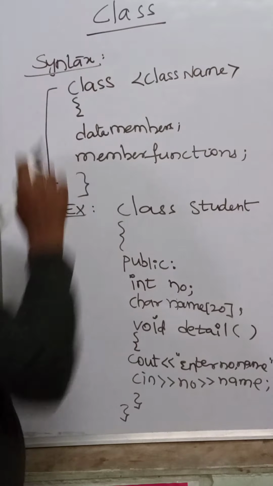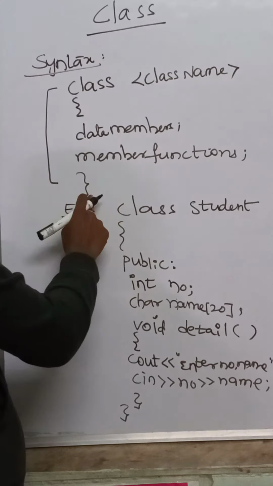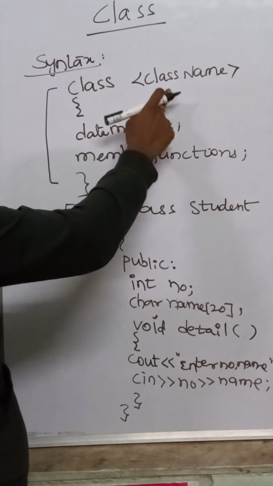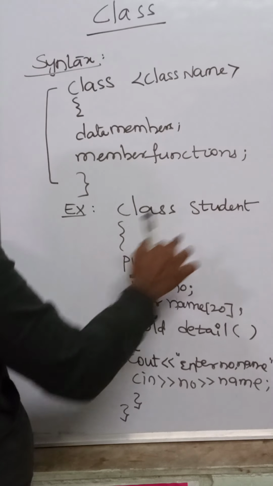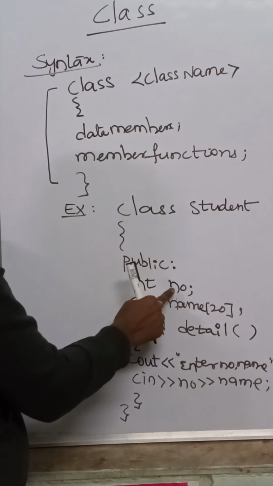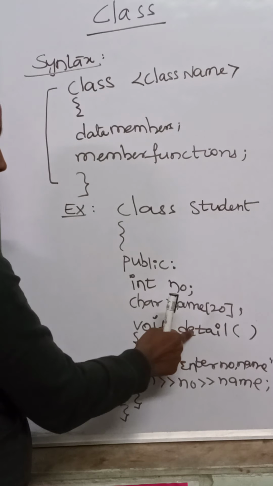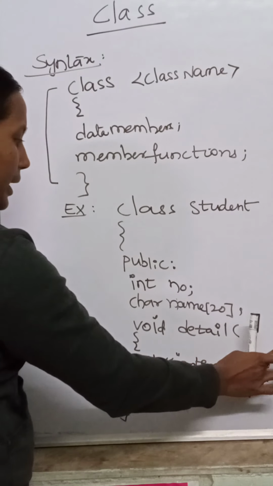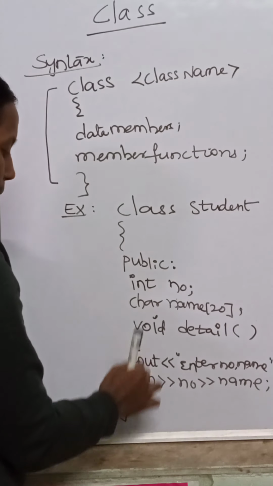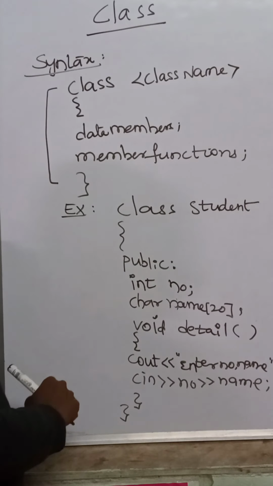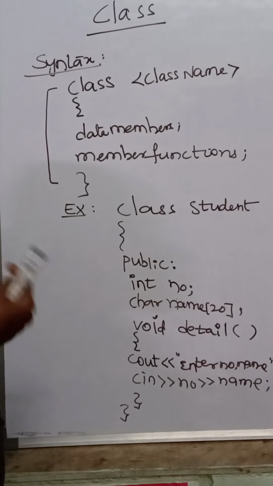Nothing but what? Class is a collection of objects. Class, class name, data members and member functions and closing the class. Class is a keyword. Class name is defined by the user. Now here example, class, student is my class name. Public is the access specifier. I'm taking number and name of the student. Here I'm defining a function void detail. In this I'm accepting enter number and name. See in I accept the number and name into these variables and I'm closing the function and I'm closing the class. Now this function is used to get the details of the student from the user.